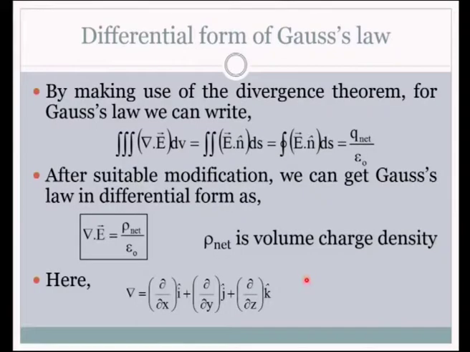Let us see further how the simplifications are performed. By making use of the divergence theorem for the Gauss law, we can write, as I said, the triple integral, so that the double integral is removed in the Gauss law. This is the Gauss law.